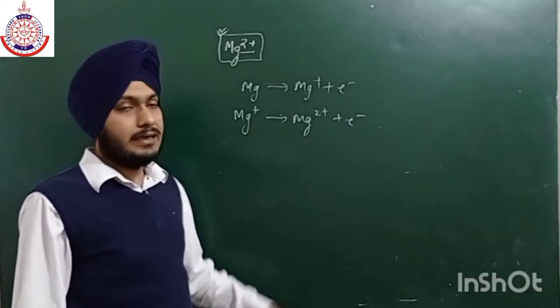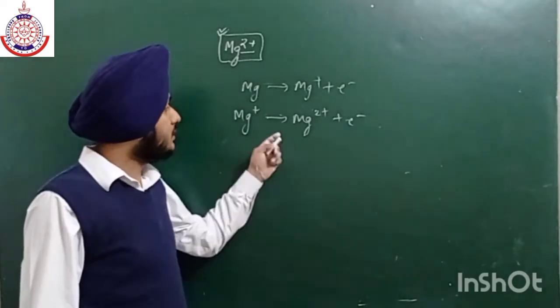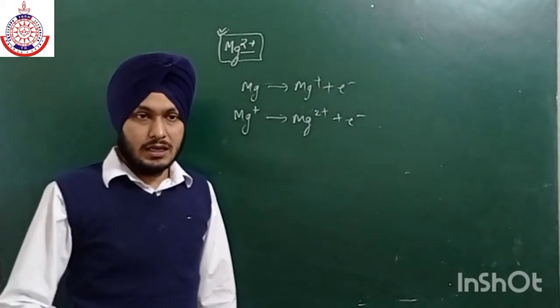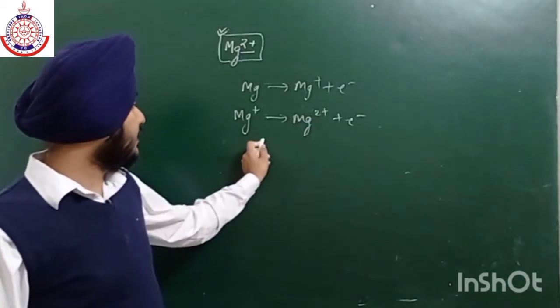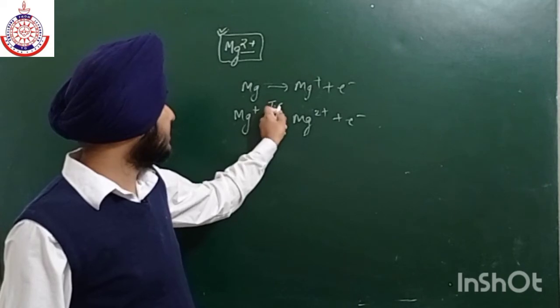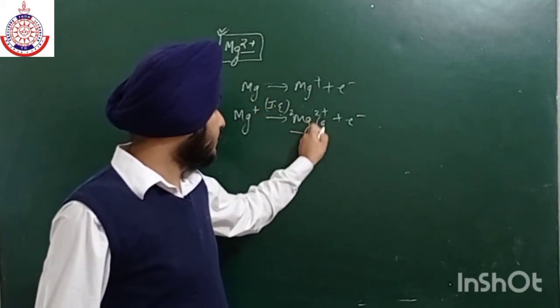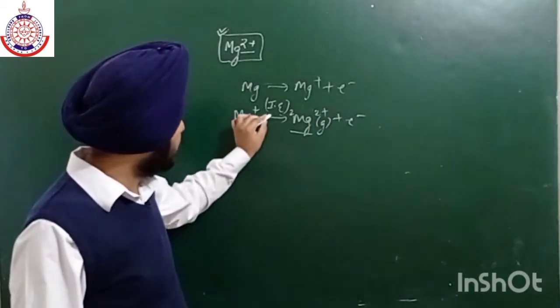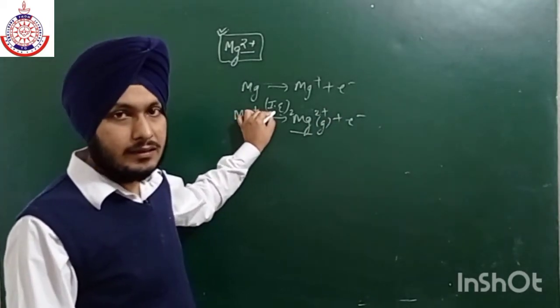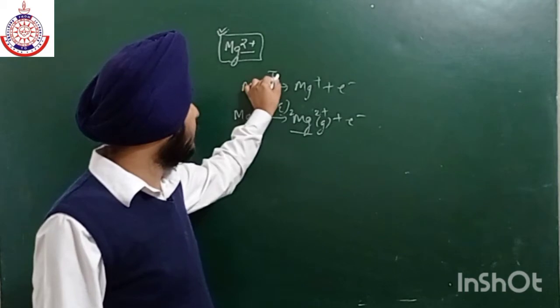This hydration energy allows this electron to eject. It outweighs the second ionization energy, because after the formation of Mg2+, we have to supply IE2 which is very high as compared to IE1.